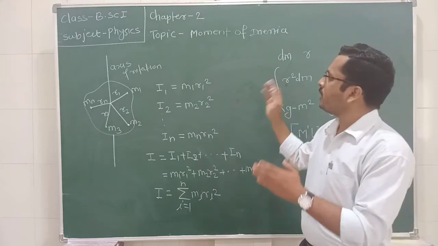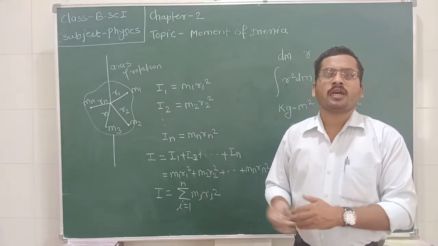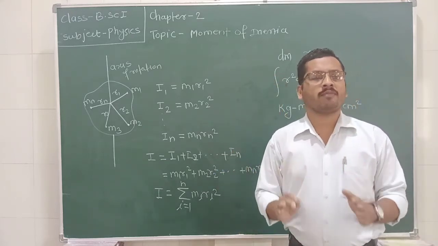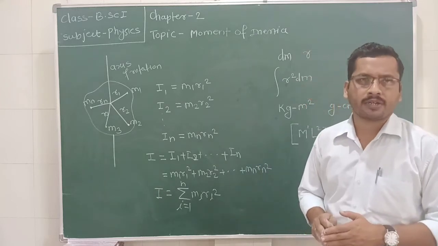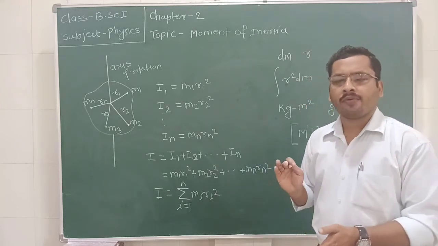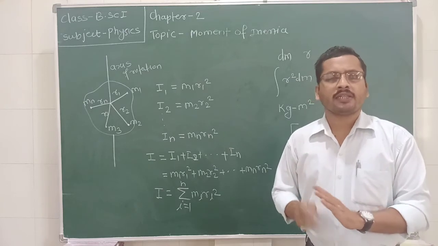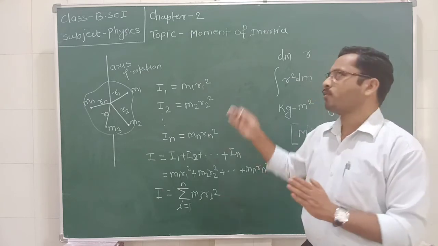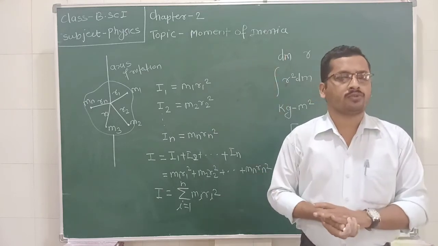And how can we determine this moment of inertia? The moment of inertia is nothing but the mass of the object in rotational motion. So if we measure the mass of the object, then we can measure the moment of inertia also.